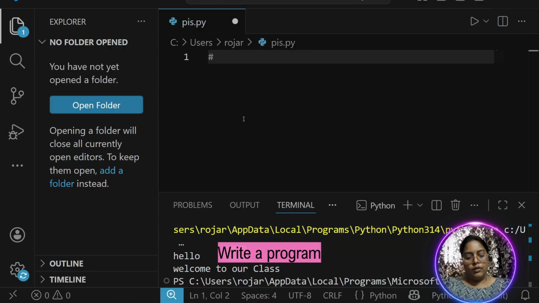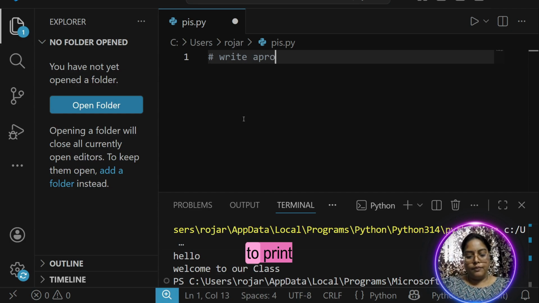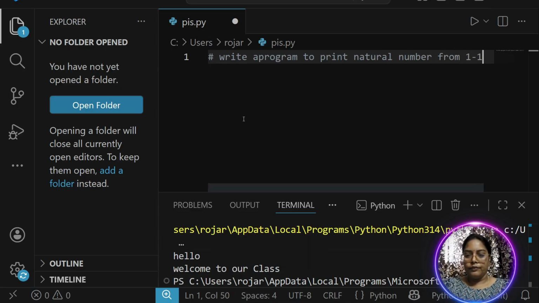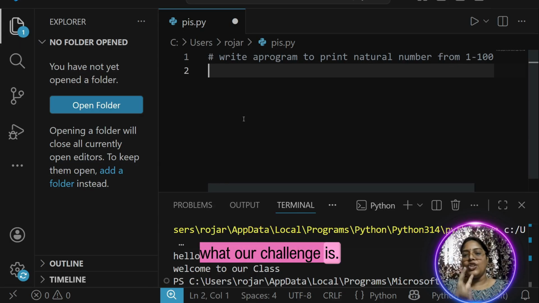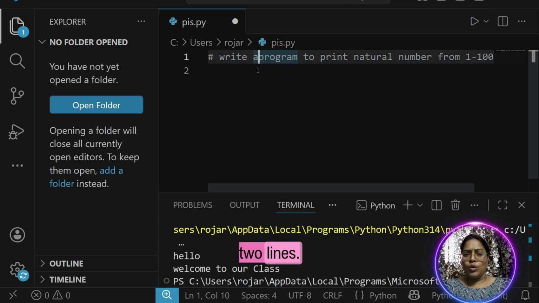Shall we do more examples on for loop? Let me write a code. Write a program to print natural numbers from 1 to 100. Our challenge is we have to write this code in only 2 lines.